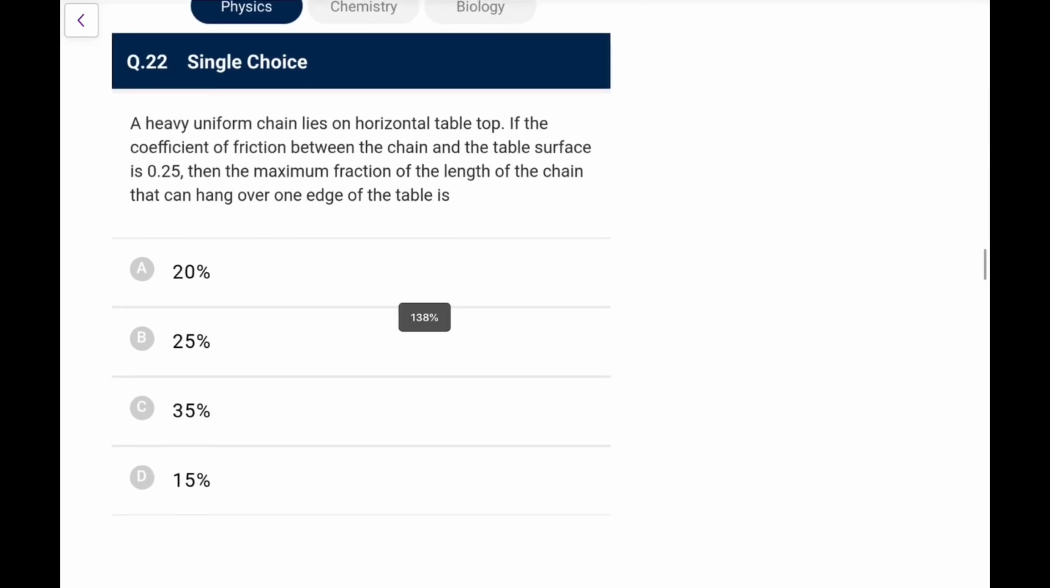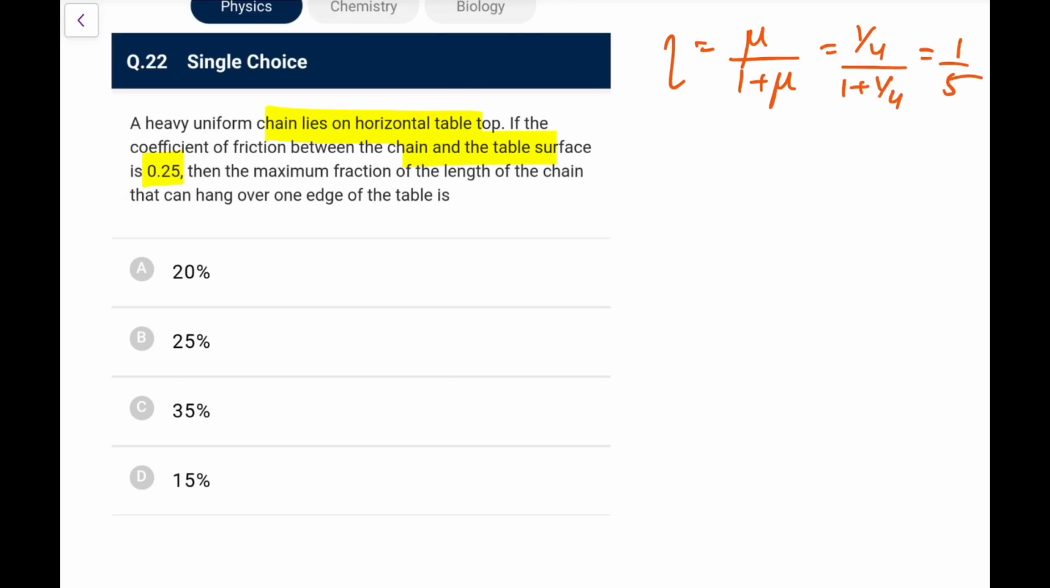A heavy uniform chain is on a horizontal tabletop. If the friction coefficient between chain and surface is 0.25, then the maximum fraction of the length of the chain that can hang. So typically I remember this, that is equal to mu upon 1 plus mu, that is 1 by 4 upon 1 plus 1 by 4. So what it comes out, it is 1 by 5, that is 20%. I can directly go. Now how you derive it, because I remember it from the knowledge of teaching for so many years, it is something like this.